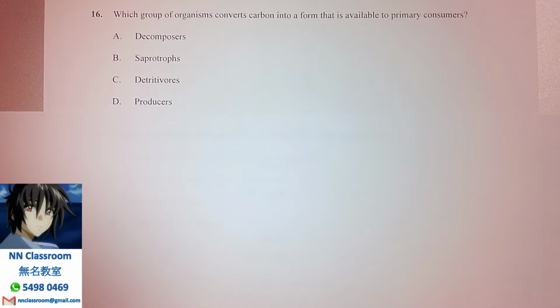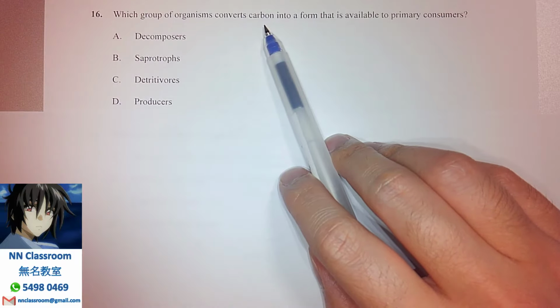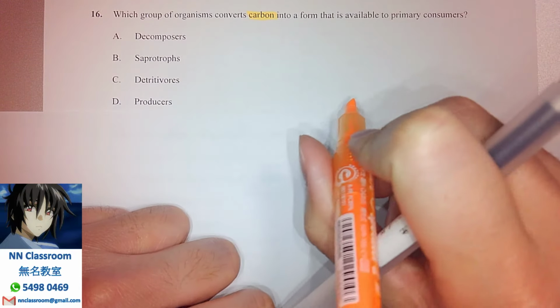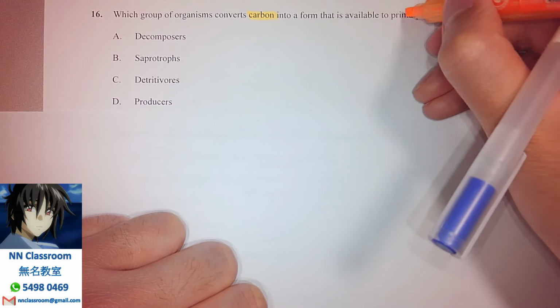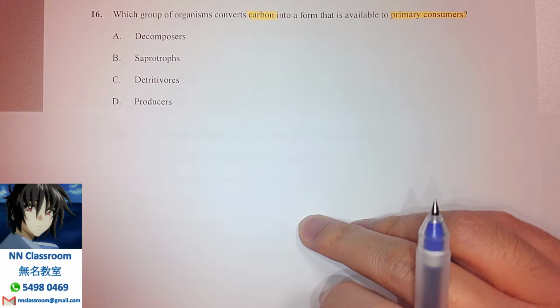Today I'd like to share with you a multiple choice question extracted from the specimen paper. Question number 16 asks a concept related to topic 4, ecology. It is asking which group of organisms converts carbon, an important thing, into a format that is available for primary consumers. As you have learned across a food chain, the one that